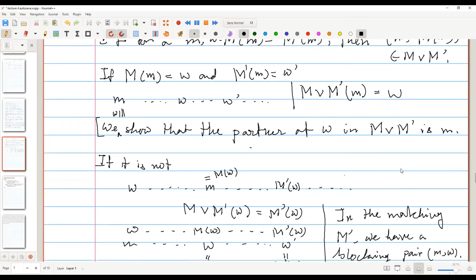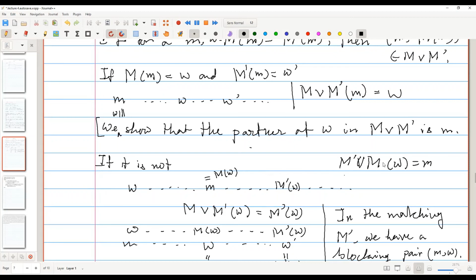So how to prove that? Here we say that we'll show that the partner of small w in capital M join capital M prime is small m. So suppose it is not. Then if I check the preference list of small w, his partner in capital M should come before his partner in capital M prime, because otherwise, if m came after M prime of w, then the join function would give M prime of w.